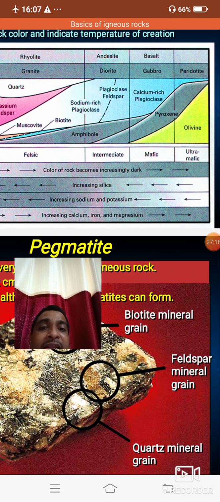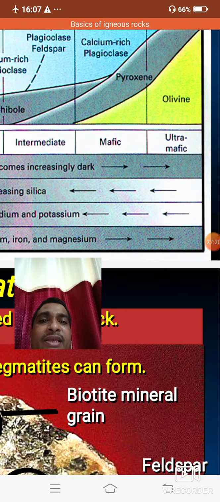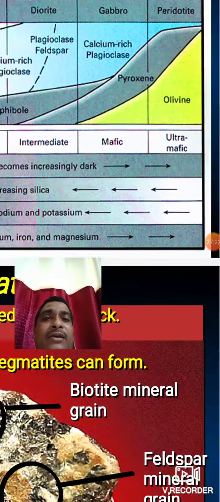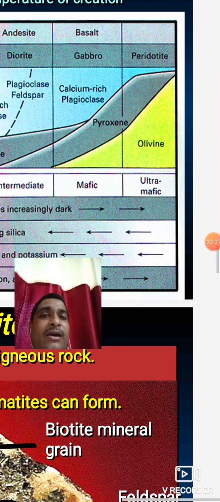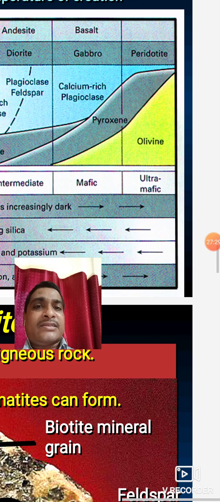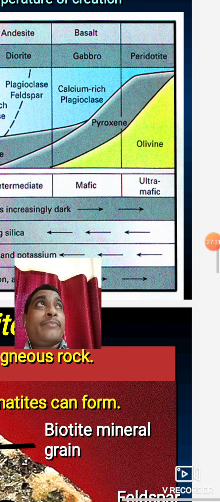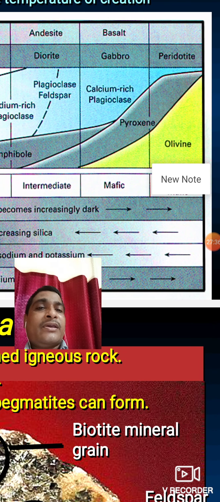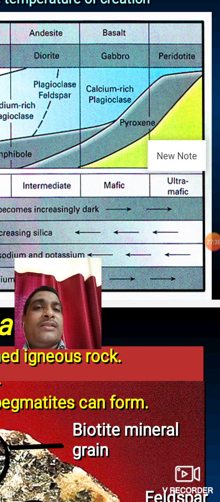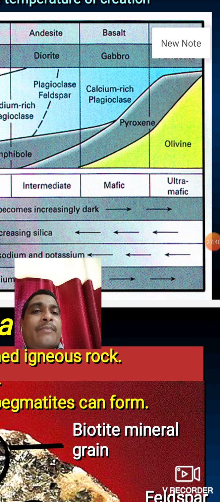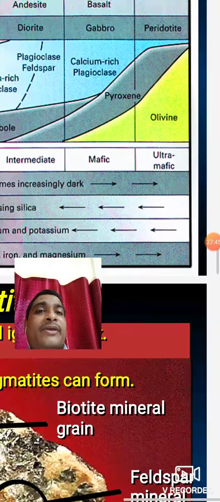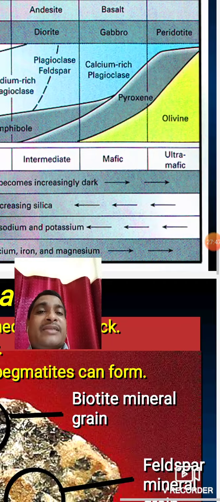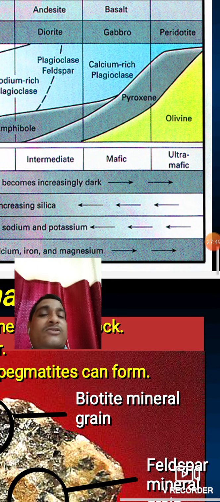And another type is ultramafic. Ultramafic means very poor in silica. Those magma are called ultramafic type of magma, and in these magma the silica percentage is much lower, less than 10%, and the ferrous and iron content is more. Therefore, it is called ultramafic type of igneous rocks. An example is peridotite, an ultramafic type of igneous rock. The peridotite rock is made up of olivine. In peridotite, nearly 90% is olivine, and only 10% is silica.